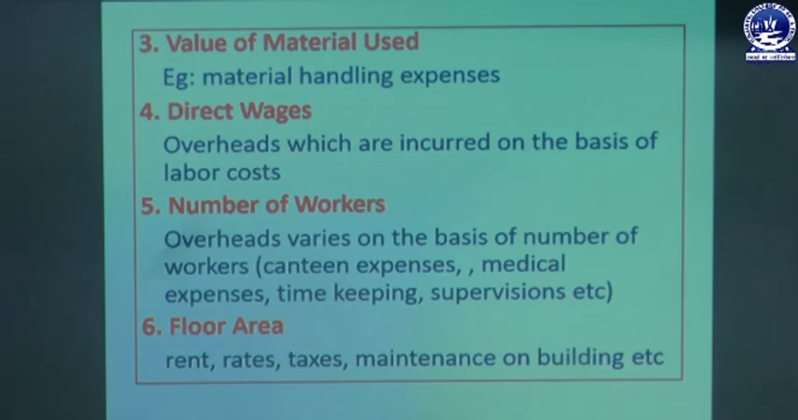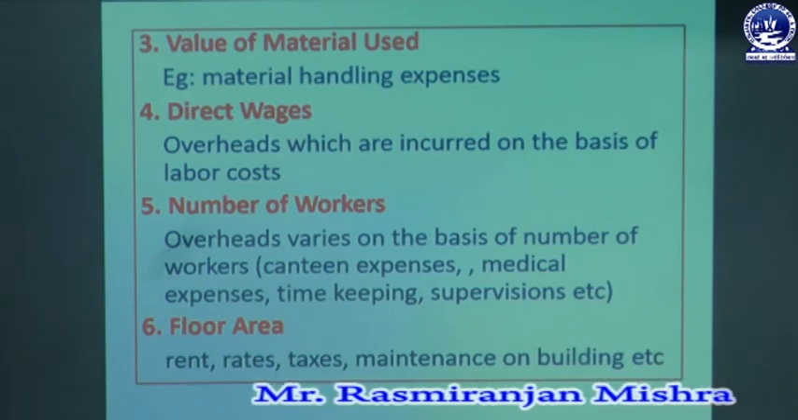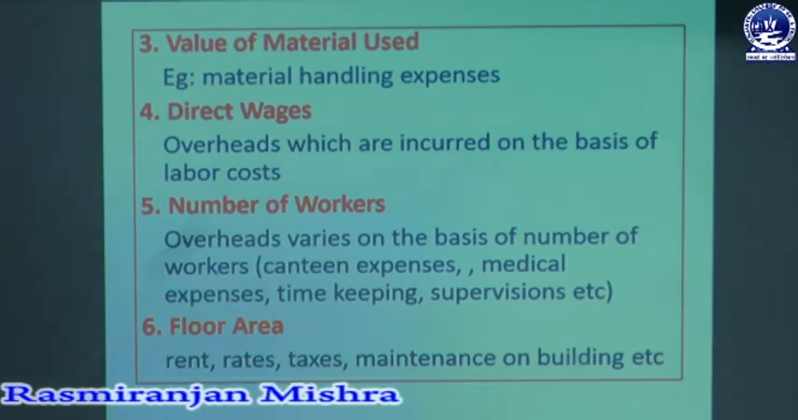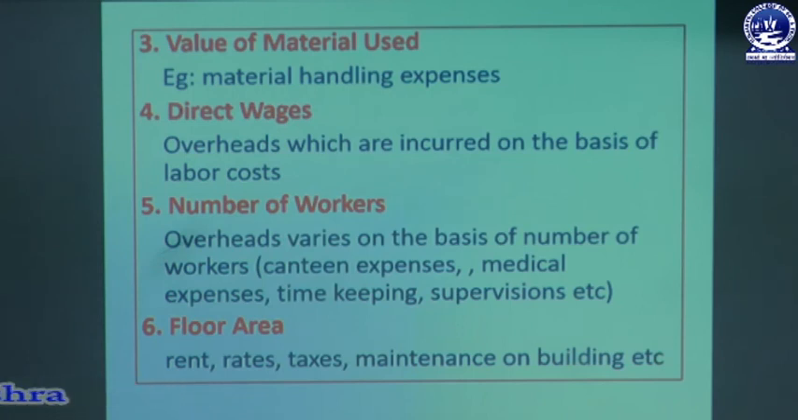Then the third category: value of material used. Material handling expenses are charged on the basis of the volume or value of material used. The fourth base is direct wages. Overheads which are incurred on direct labor cost are charged on direct wages. Then number of workers. Overhead varies on the basis of the number of workers. There may be certain expenses, such as canteen expenses, medical expenses, timekeeping expenses and supervision, that should be charged on the basis of the workers relating to that department.